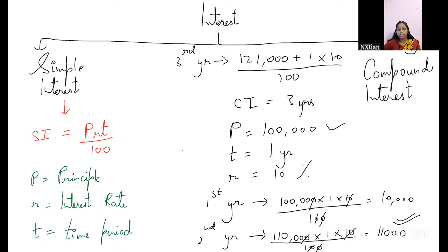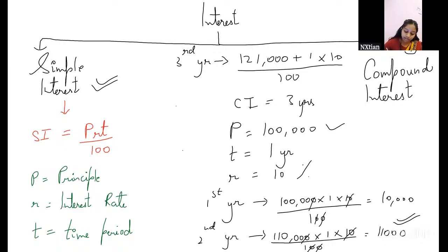This is known as compounding. Now, what is the benefit of compounding? It will give us more interest. In simple interest, the interest calculated for all the 3 years remains the same.